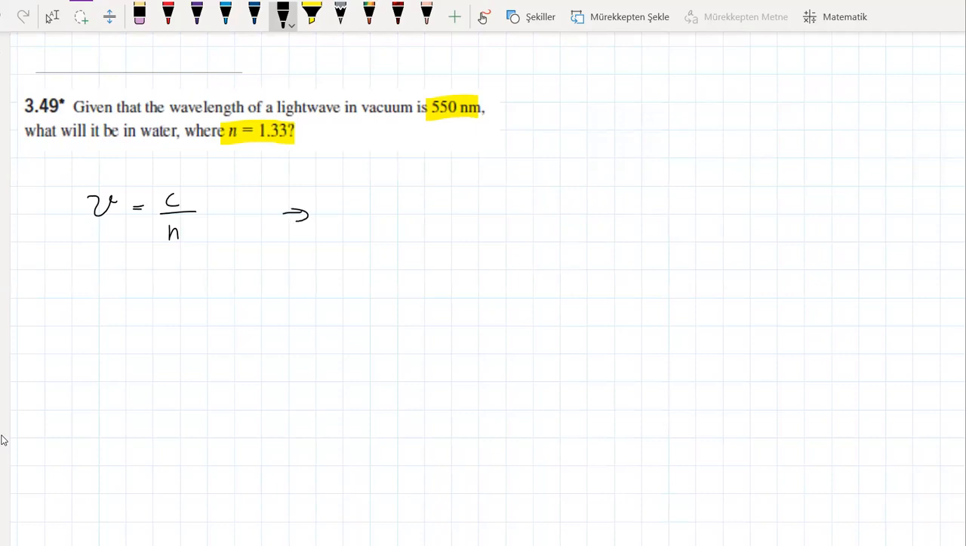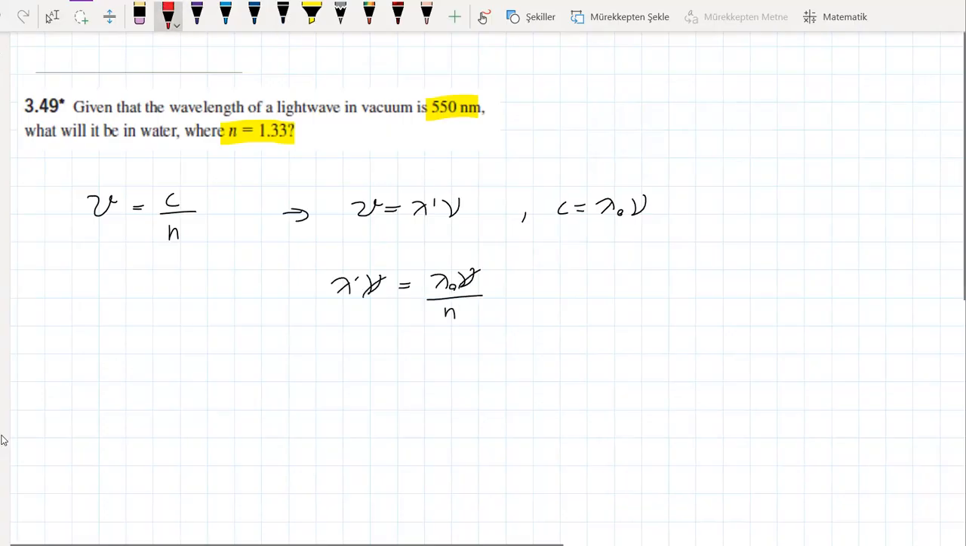Also, the velocity is equal to lambda medium, let's say, or lambda prime, let's say, nu. And the speed of light is c equals lambda 0 nu. If I substitute these two equations into equation 1, I will have lambda prime nu equals lambda 0 nu over n. The nu, the frequency does not change. This is an important information.